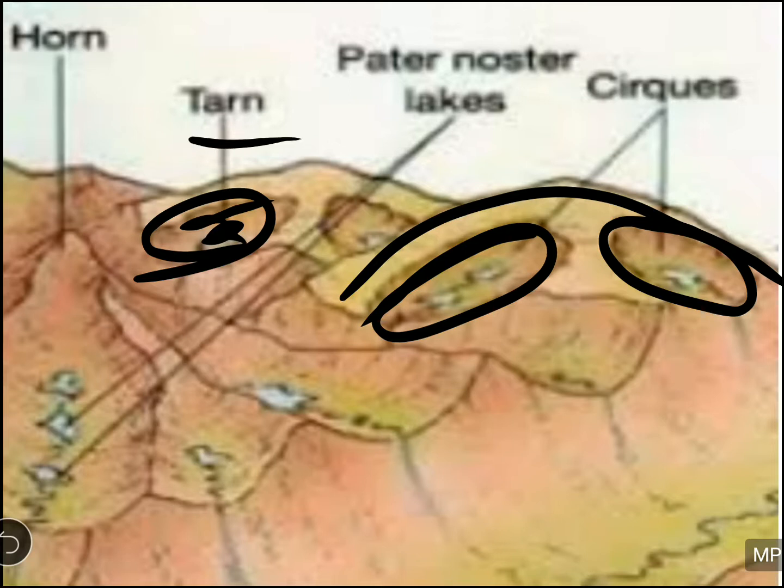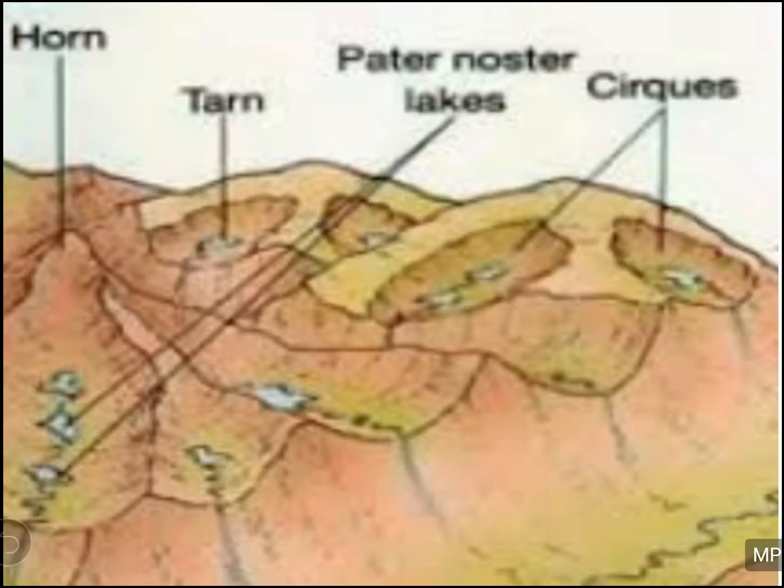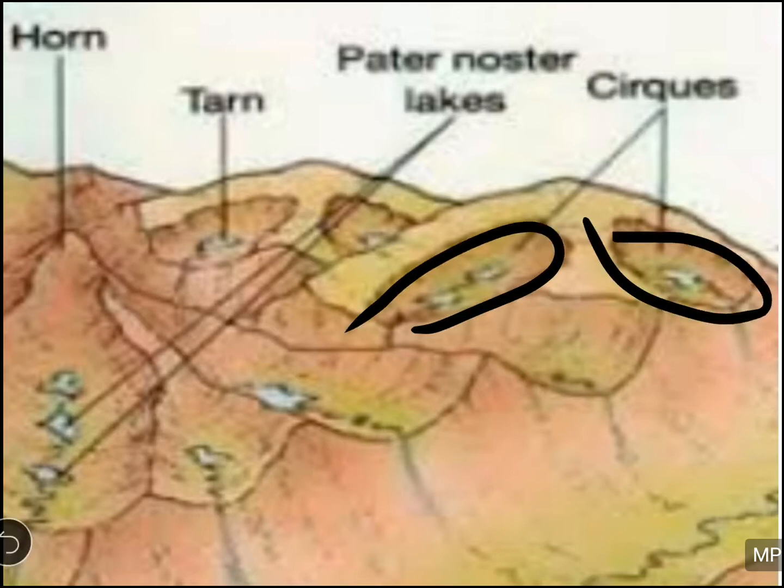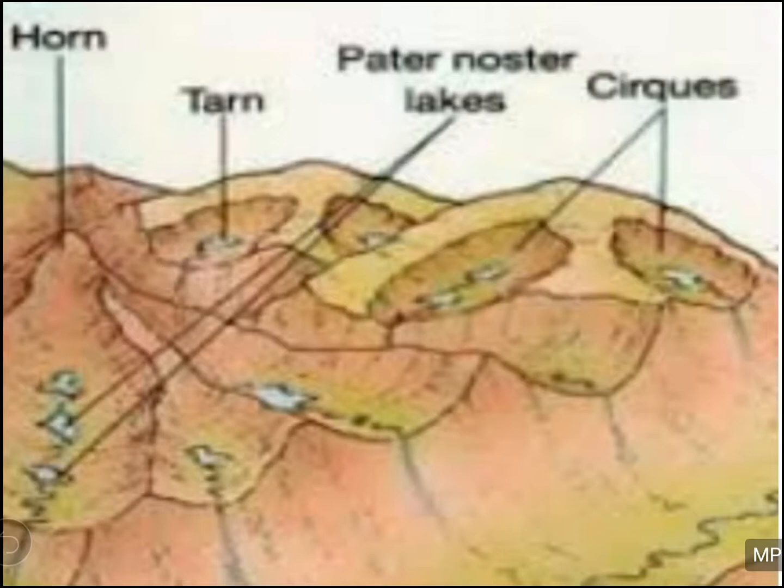Suppose in a slope many cirques are made like this. Here one cirque is made, here one cirque is made, and on the back side also there can be many cirques. Then the hill will get pointed. The peak of the slope will get pointed, and this point is called your horn.